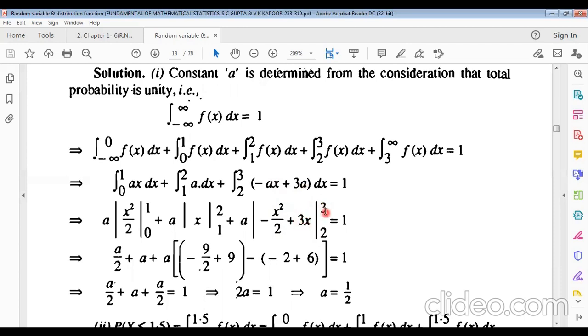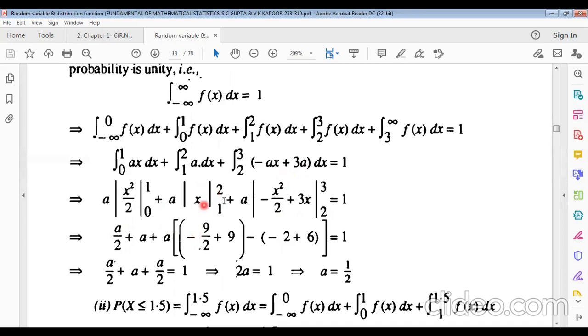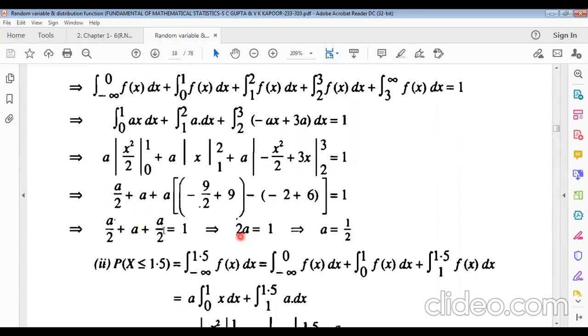Just putting upper limit 3 and lower limit 2, we get this. Just putting upper limit x equals 1, we get a by 2, and 2 minus 1 means 1, 1 into a equals only a. So solving for a, we get a equals half.